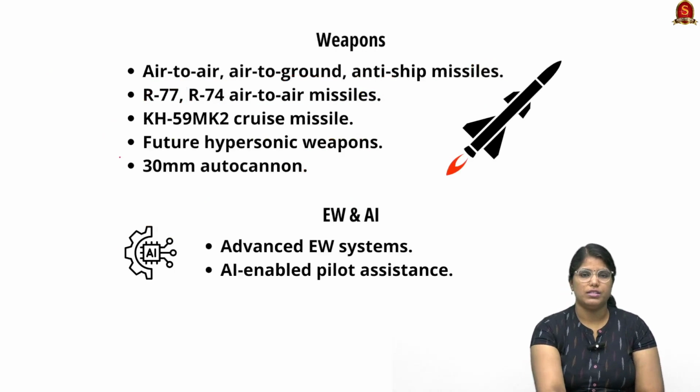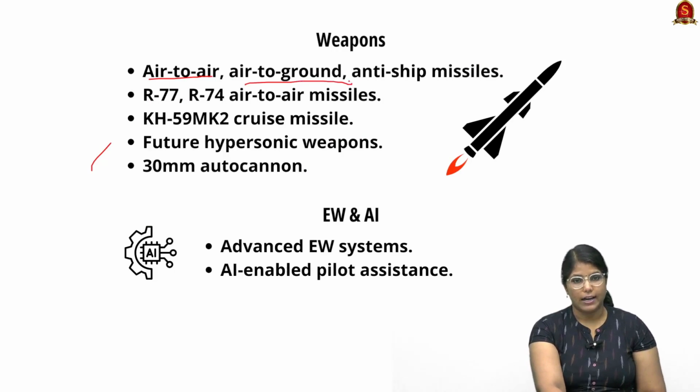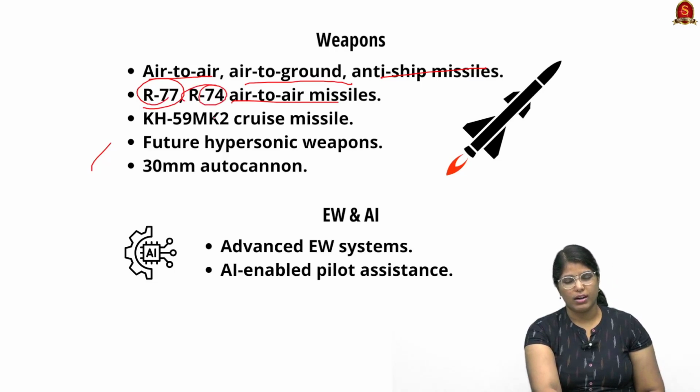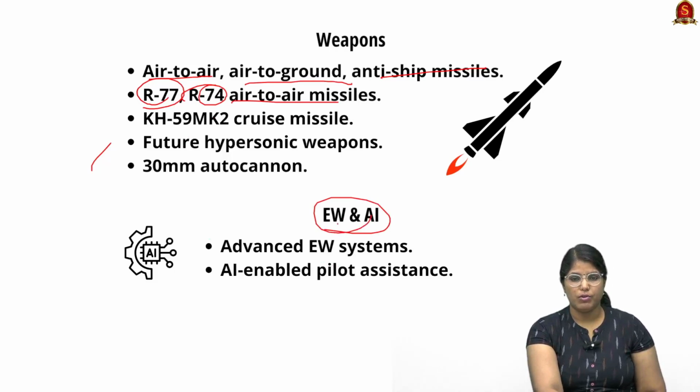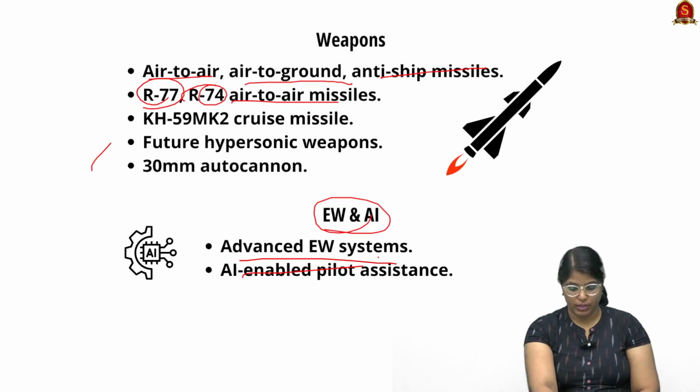Now moving on, we shall see about the weapon usage. We can shoot air to air, air to ground, as well as anti-ship missiles. For example, for the air to air missile, we can use R-77, R-74. See, these kinds of numbers are not important, but you can just go through them. Now talking about EW and AI, we have an advanced EW system. EW is nothing but electronic warfare, and we have AI-enabled pilot assistance, which we saw earlier.